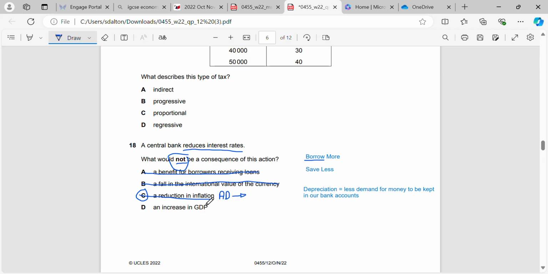A reduction in inflation would not happen because AD moves to the right, whereas an increase in GDP would happen because AD moves to the right. We only reduce inflation by AD moving to the left, and that was explained in previous answers.